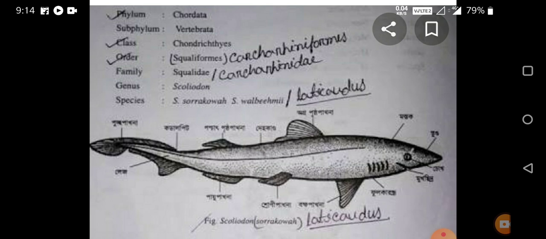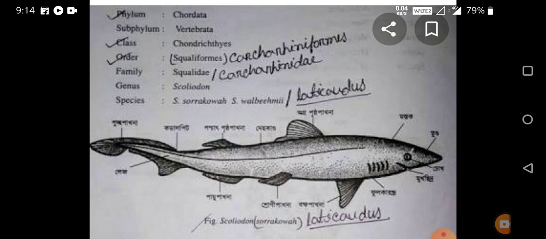The nostril is only olfactory in nature, not respiratory. It means it can receive smell sensation but does not function in respiration.